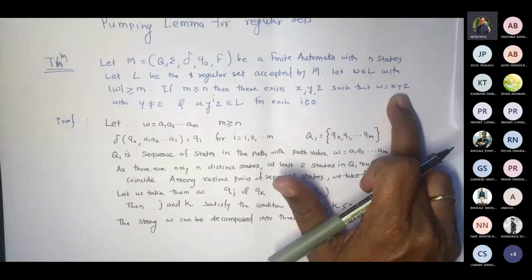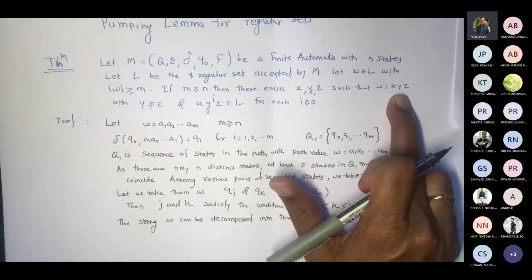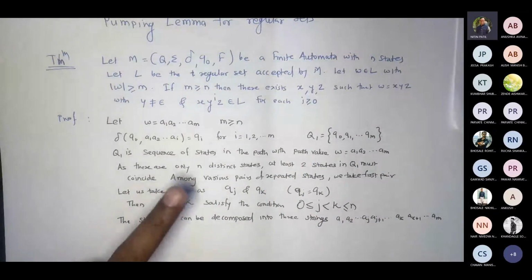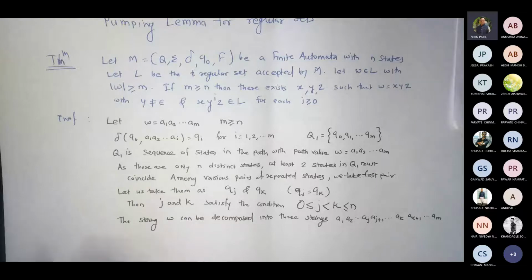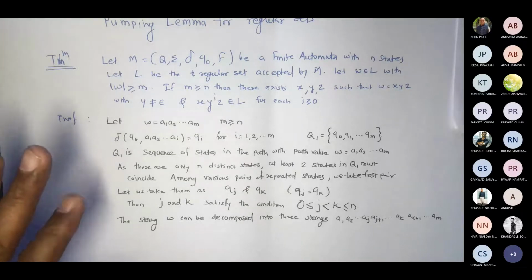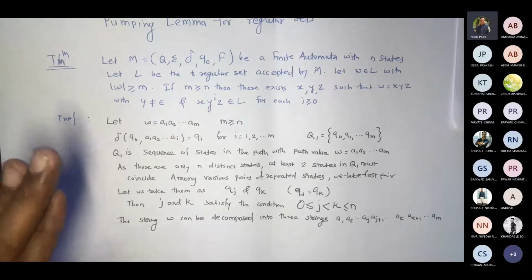If I try to divide them into 3 parts, considering the pairs available, we are talking about a string with length M, and this M is always greater than or equal to N. In a situation wherever I am getting this J and K, either I have J and K to be same,